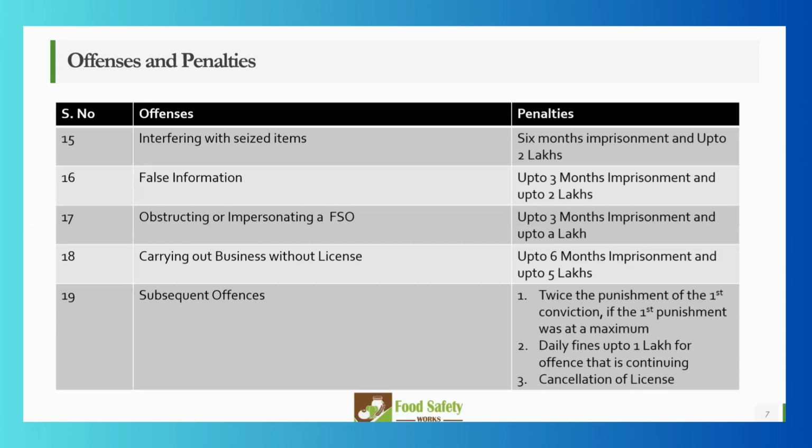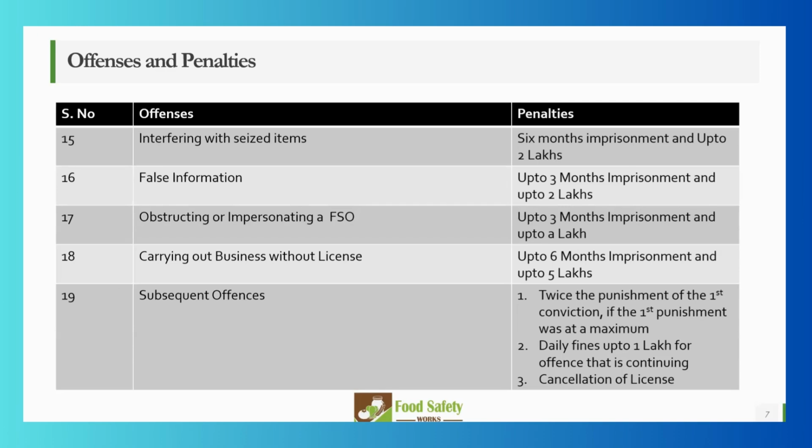If the person says, yes, I am an FSO, I am from FSSAI, in that case up to 3 months of imprisonment and up to 1 lakh can be the penalties. This applies to anybody who is impersonating the FSO. It does not matter if you are an FBO or not. If you are impersonating or trying to obstruct the work of an FSO, this is levied on you.